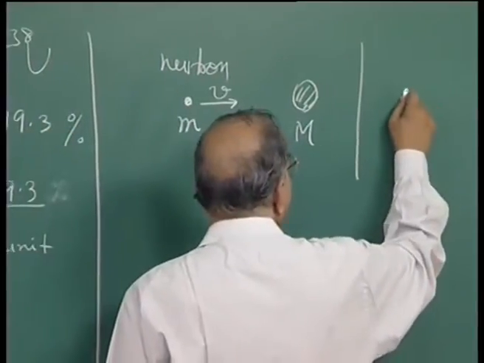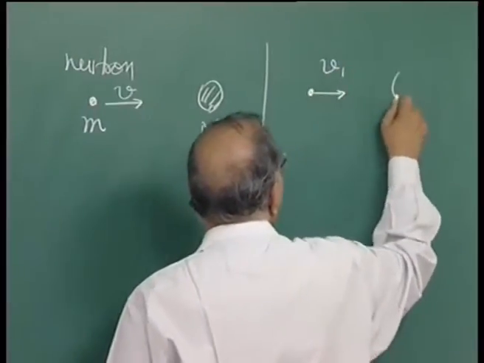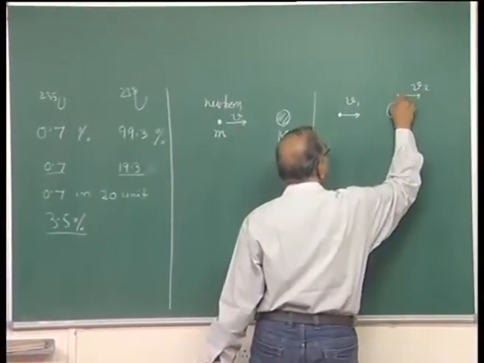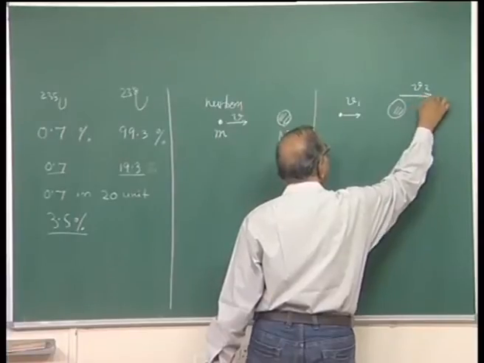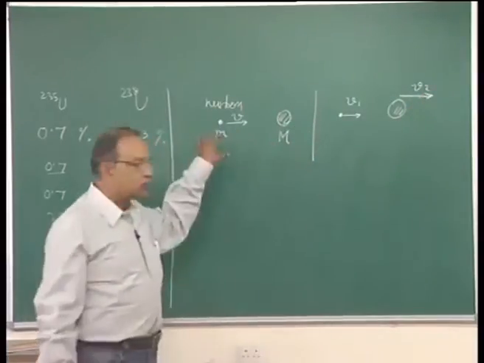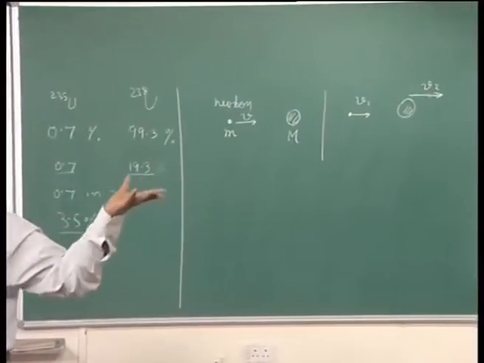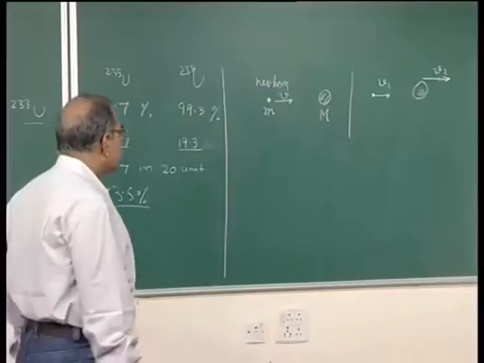After the collision, if this goes with a velocity v1 and if this goes with a velocity v2, the separation will increase. In fact, since the neutron is supposedly the lighter one and the other nucleus with which it is colliding has larger mass capital M, the neutron will in fact come back. So, this v1 should turn out to be negative.